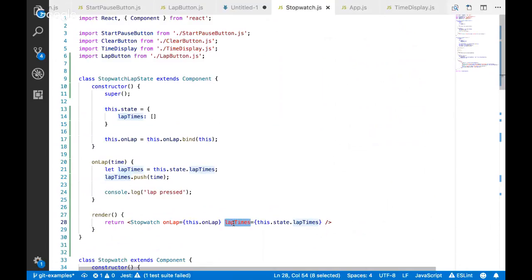So essentially what we have is this stopwatch lap time component has a reference to this as a variable called lap times. But what that's doing is pointing to this point in memory, which is our array of data.